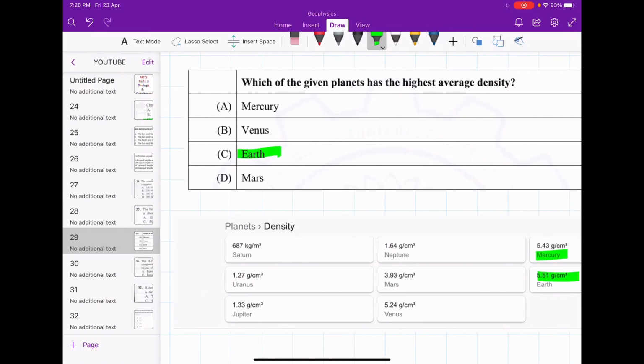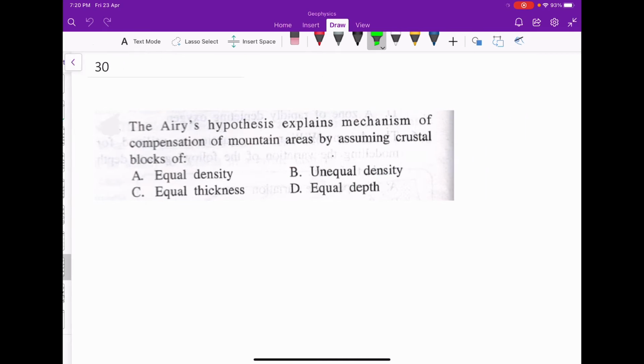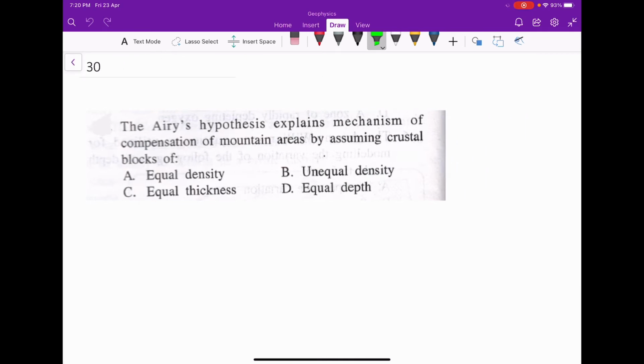Next is: the Airy hypothesis explains the mechanism of compensation of mountain area by assuming the crustal blocks of. So in the Airy hypothesis we consider crustal blocks of equal density, and in Pratt you will consider blocks of different density having different height. So for this problem the answer will be equal density, that is option A.